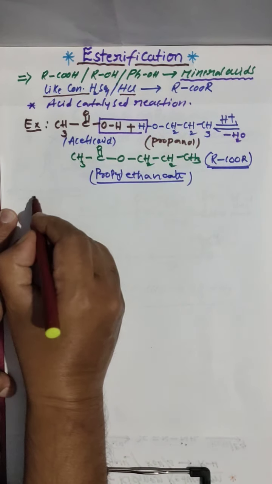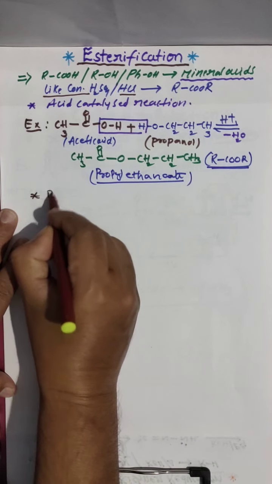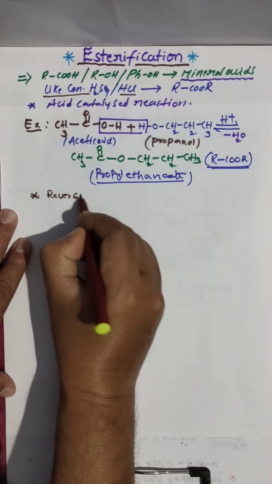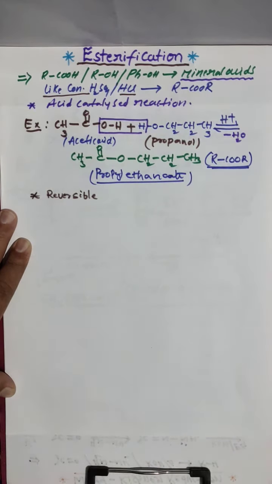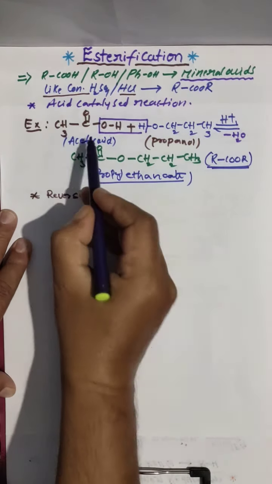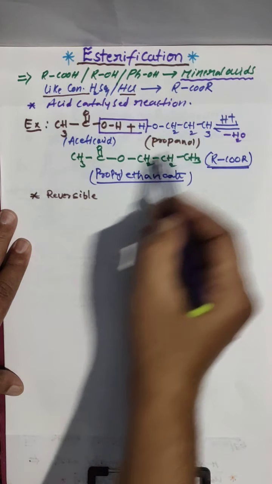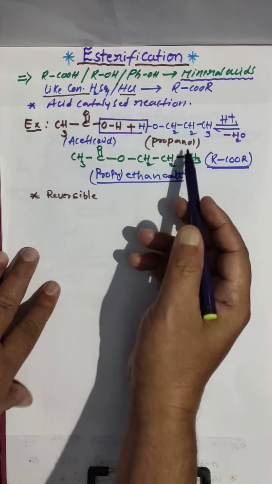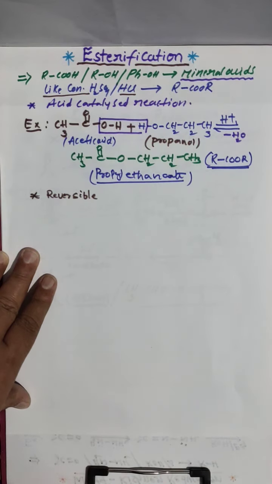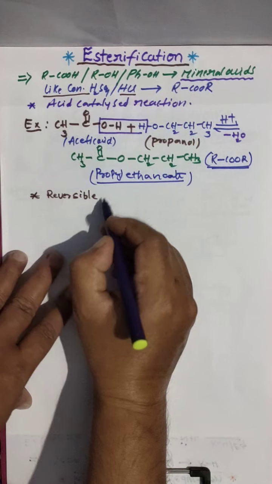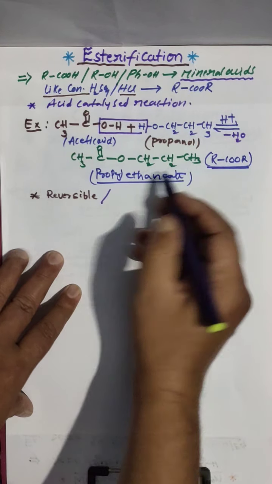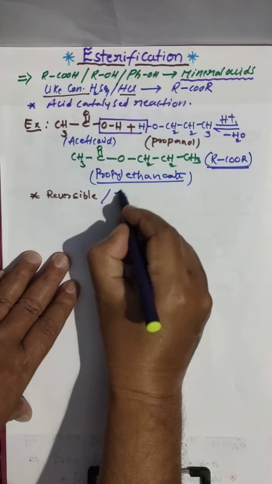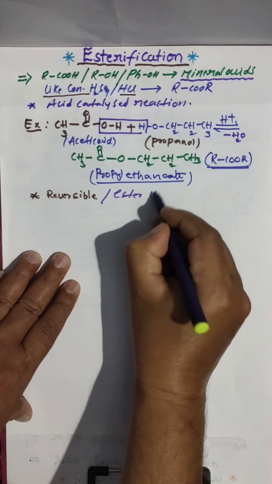This is a reversible reaction. Acid and alcohol give ester, and in reverse you take ester to alcohol and acid. And this is what we are calling ester hydrolysis.